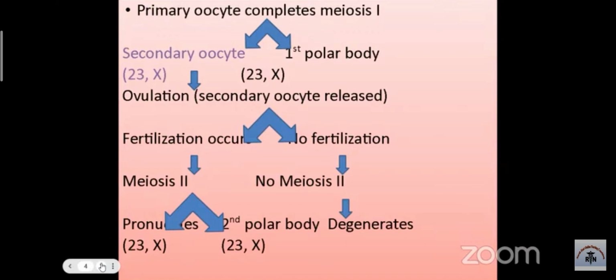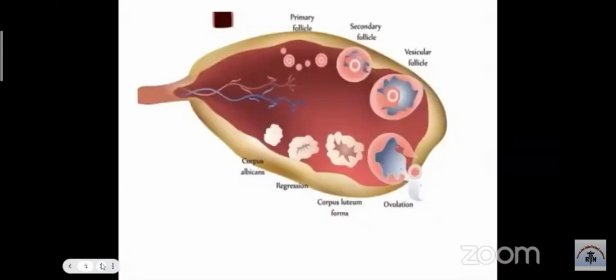Okay, then when ovulation happens, it is this secondary oocyte which is being released. If fertilization occurs, then it undergoes another meiosis. If no fertilization occurs, then there's no meiosis. After the second meiosis, it becomes a pronucleus and a second polar body. And if there's no fertilization, then the secondary oocyte degenerates.